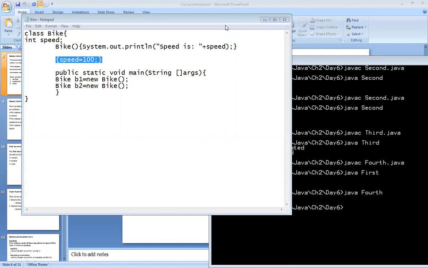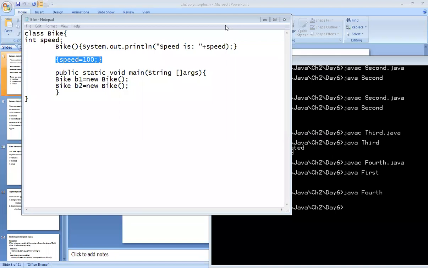How many of you are trying from your side? Just drop the message in the chat box so I can wait for that much time. Speed is 100 two times. Okay. So many of you have given the answer as 2 times 100.